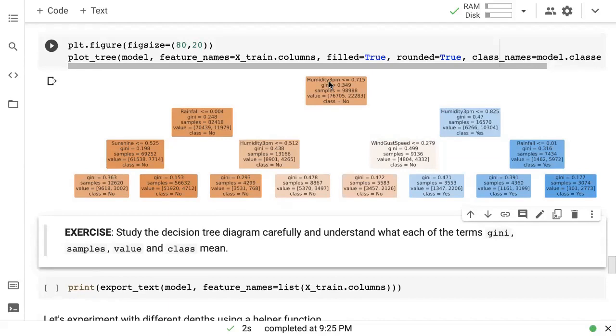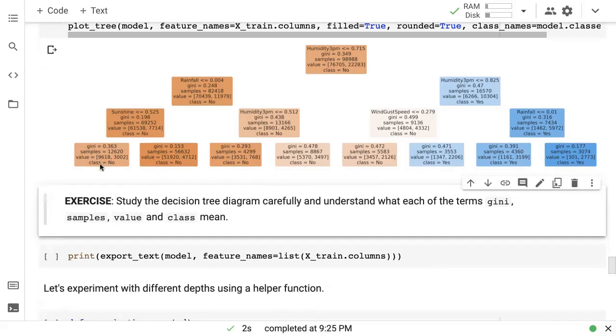First, we check humidity at 3 p.m. If the humidity at 3 p.m. is less than 0.715, then we go left. Now here we check the rainfall. If the rainfall is less than 0.004, then we go left. Then we check sunshine. If the sunshine is less than 0.0525, we go left. And finally, if we reach this point, we return the class no.